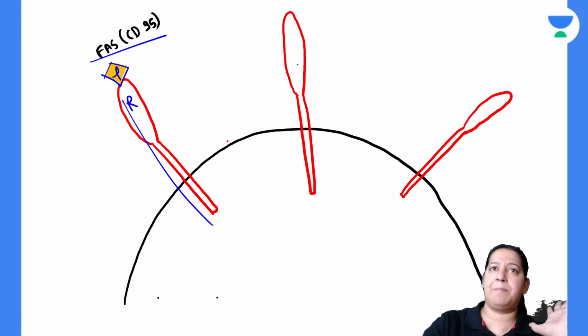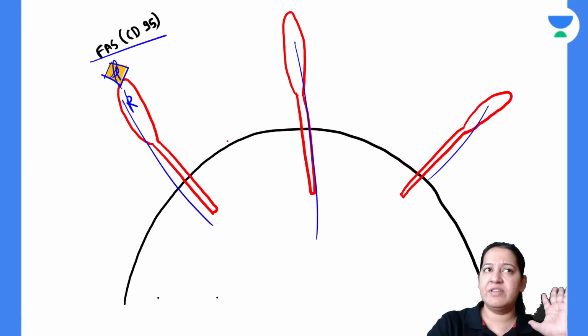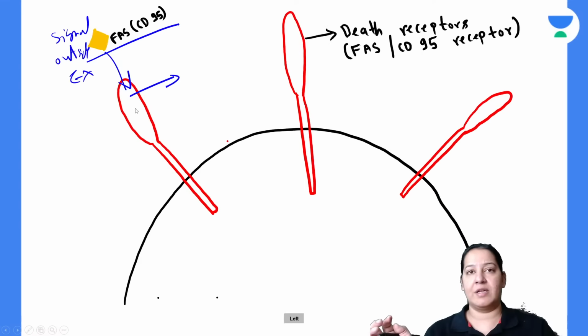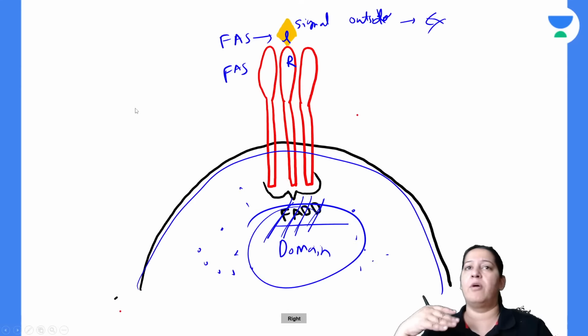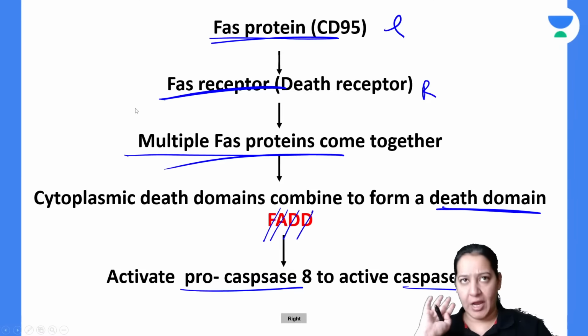Initially, the receptors were separate. When the ligand comes and binds with the receptor, multiple receptors come together. All these receptors will come together and they will form the domain. Now, I hope you got it.